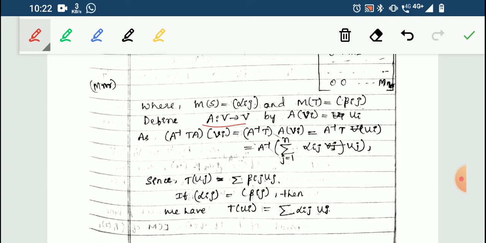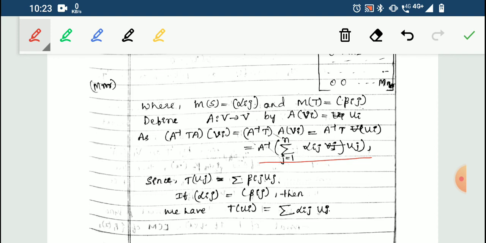Since we know A inverse T A (vi) can be written as A inverse T into A(vi), which by using this can be written as A inverse T(ui). And this can be written in this form: A inverse into summation j from 1 to n alpha ij uj.